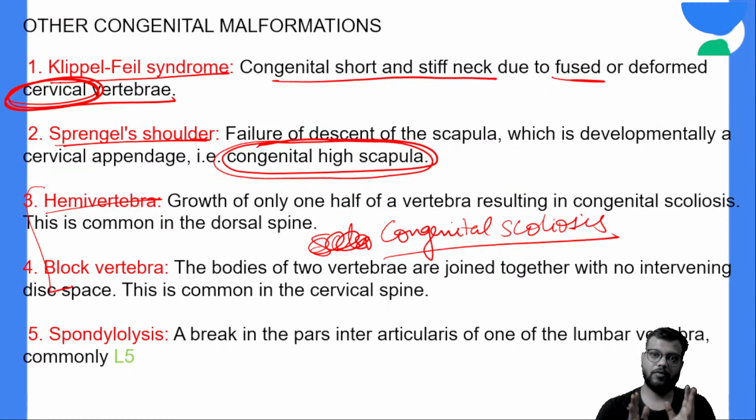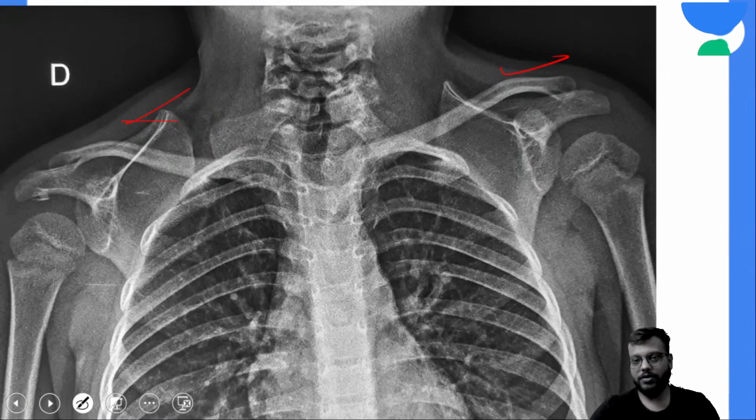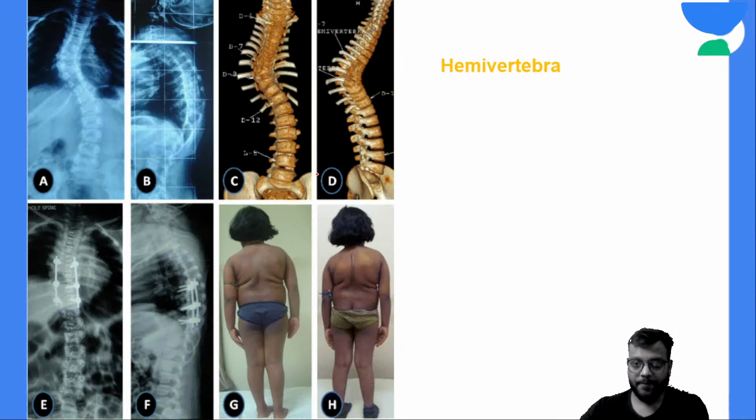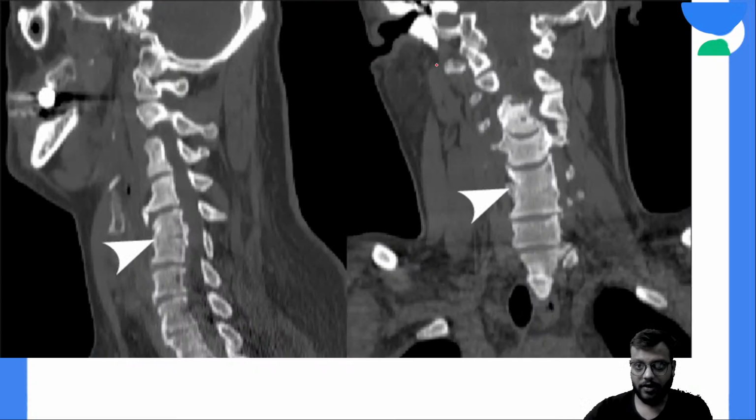So hemivertebrae, only one half of the vertebra will develop, and in the block vertebrae there will be defective fusion, so intervertebral space will not be there. Okay, so here you can see in the scoliosis you have this hemivertebrae here. Okay, hemivertebrae and the block vertebrae. This is your block vertebrae.